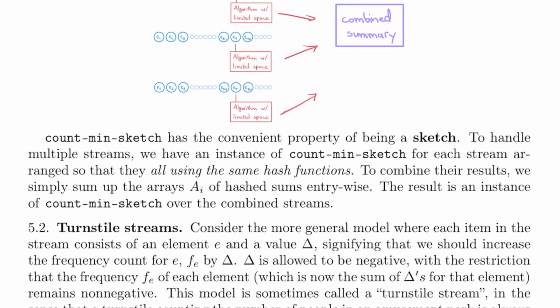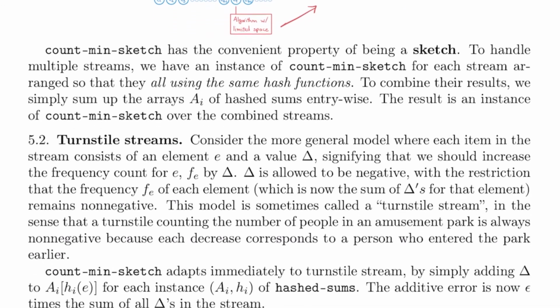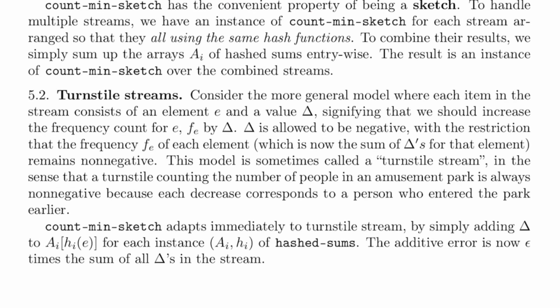Consider the more general model where each item in the stream consists of an element E and a value delta, signifying that we should increase the frequency count for E, f sub E, by delta. Delta is allowed to be negative with a restriction that the frequency f sub E of each element, which is now the sum of deltas for that element, remains non-negative.